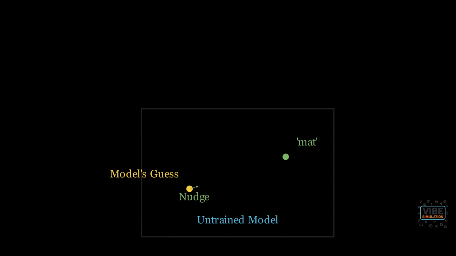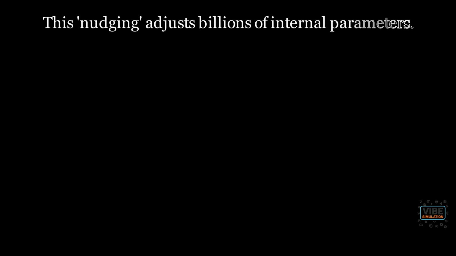The core of training is to calculate this error and use it to give the model a small nudge in the right direction. With this nudge, the model's internal parameters are adjusted, so its next guess will be slightly better. This process of nudging billions of internal parameters is what we call training. We can visualize this as a journey.